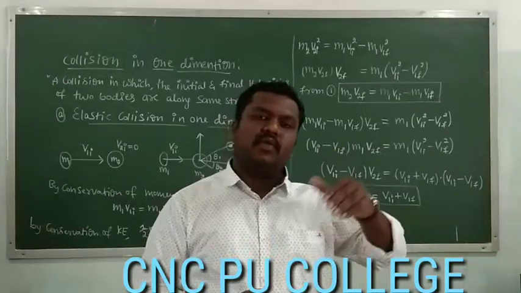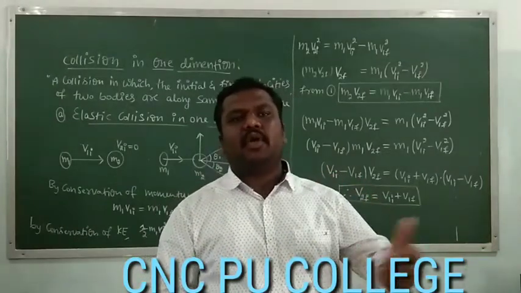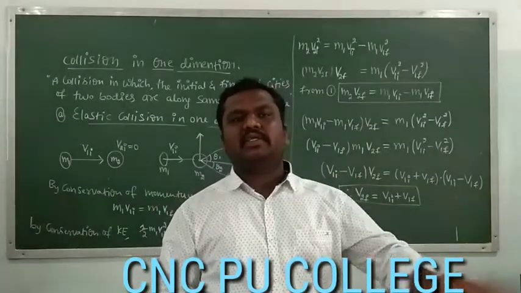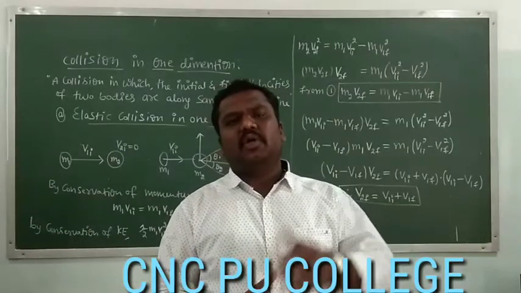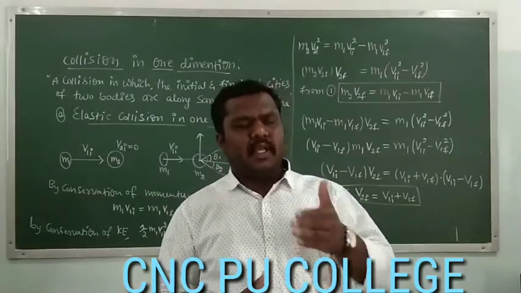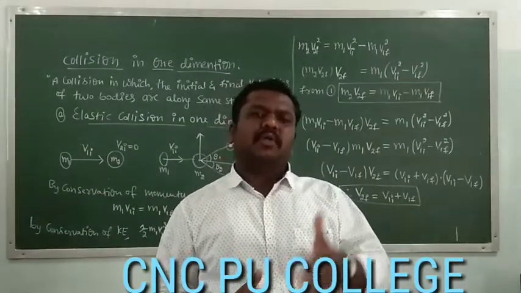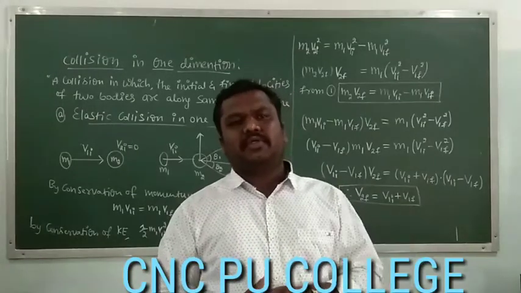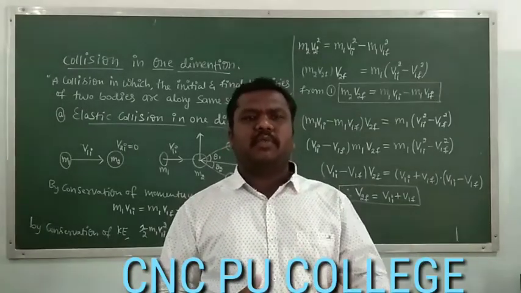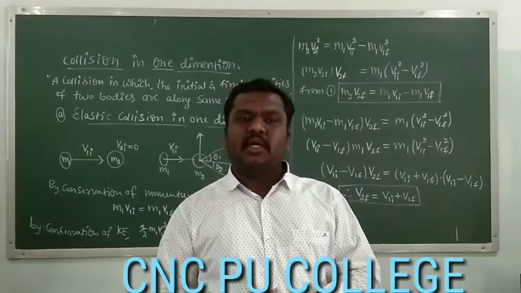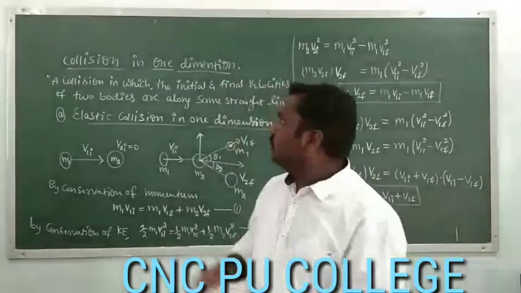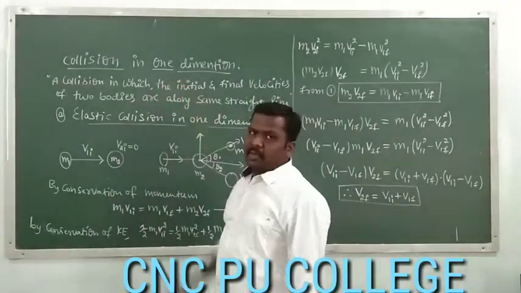What happens to the final velocities of the first body and the second body? We have to consider the elastic collision in one dimension and elastic collision in two dimensions.